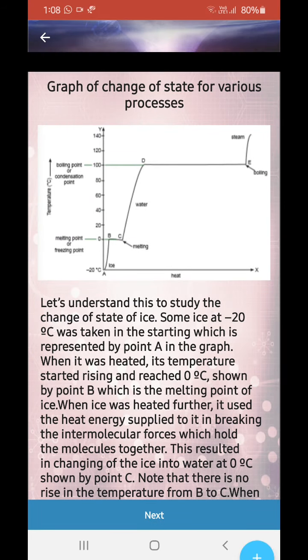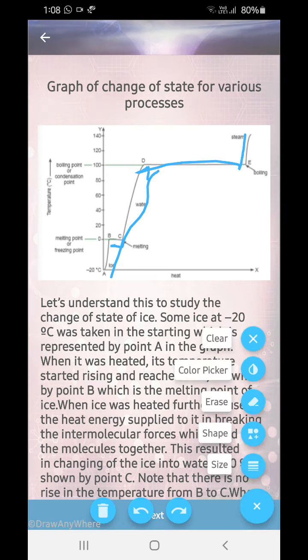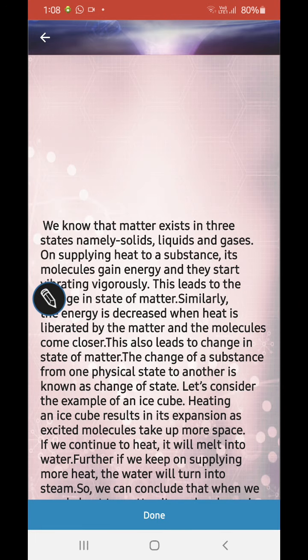The same thing happens in this case also. It's falling down, it's coming over here. Temperature remains constant while making the intermolecular forces of attraction again, so that it can hold them together. Again it is falling down, and again at 0 degrees Celsius it's making the intermolecular forces. Okay, and then it goes to minus 20 degrees. It freezes into ice.